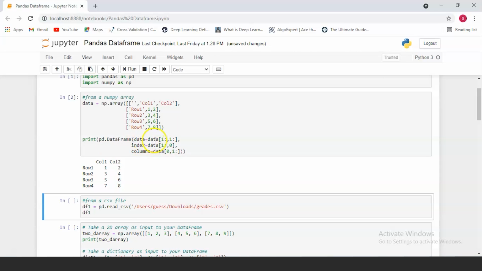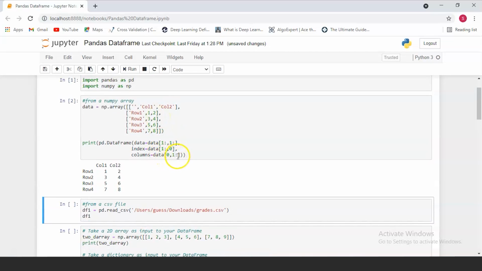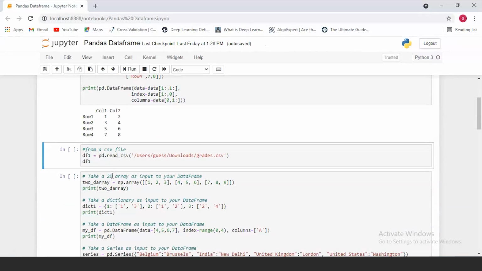The data here is the data given from 1: and 1:, which is from the first column to the last column and from the first row to the last row. The index that we've given it is the first column, and the columns that we've given it is the data 0:1 and nothing else, which is nothing but the top row of our NumPy array. Finally, when you print it out, you get a data frame which looks like this.